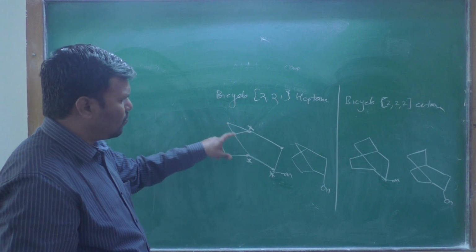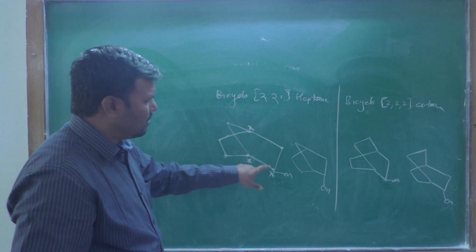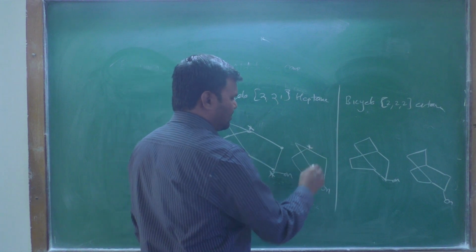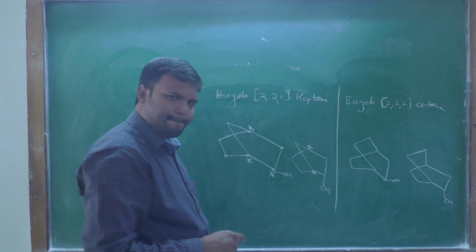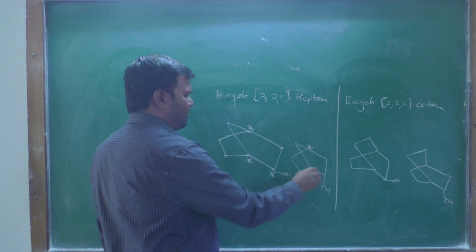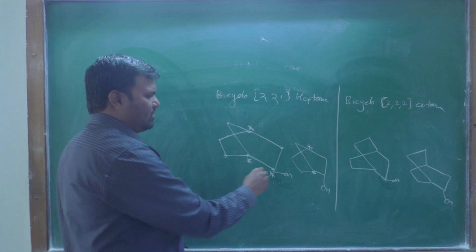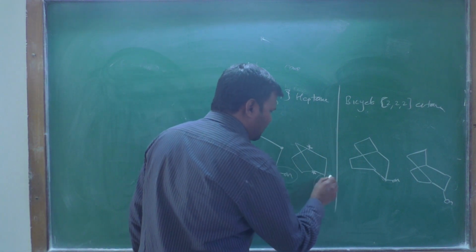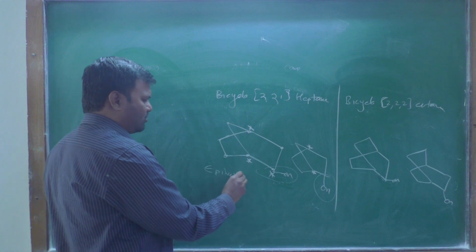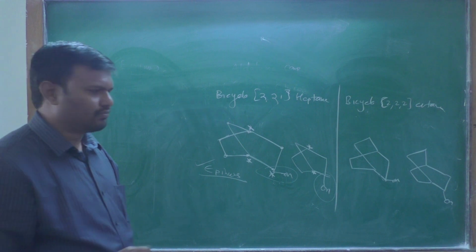From this, 1, 2, 3 position OH, and from here 1, 2, 3, 4 position OH. Therefore these two are the chiral centers. This is also a chiral center. This is also a chiral center. Therefore in this case, these two centers have the same configuration, but there is a change only at this carbon. Therefore this is epimers. The relation of these two molecules is that they are epimers to each other.